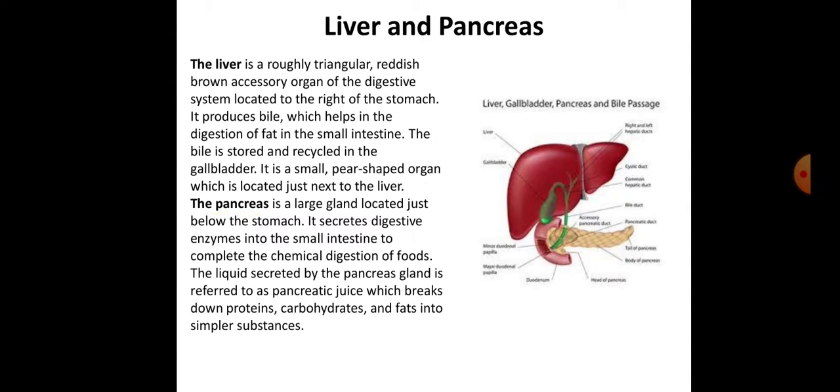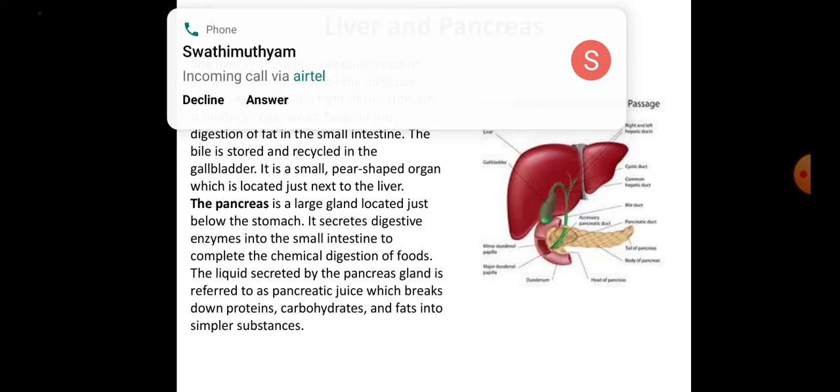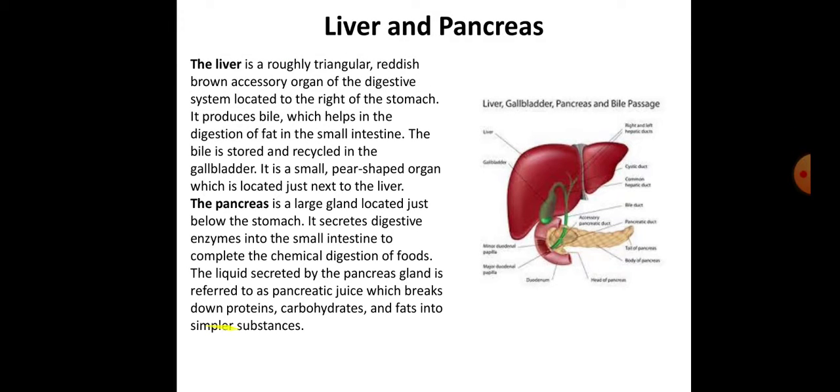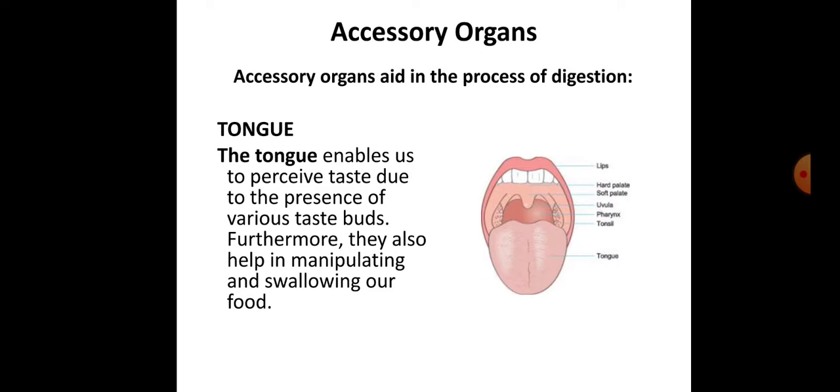Then the pancreas, the leaf-like structure on the left side of the stomach, is a large gland located just below the stomach. It secretes digestive enzymes into the small intestine to complete the chemical digestion of food. The liquid secreted by the pancreas, called pancreatic juice, breaks down proteins, carbohydrates and fats.